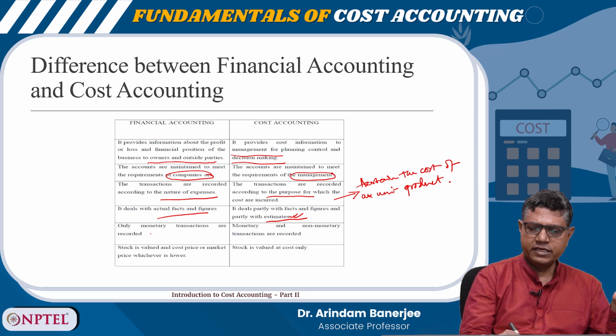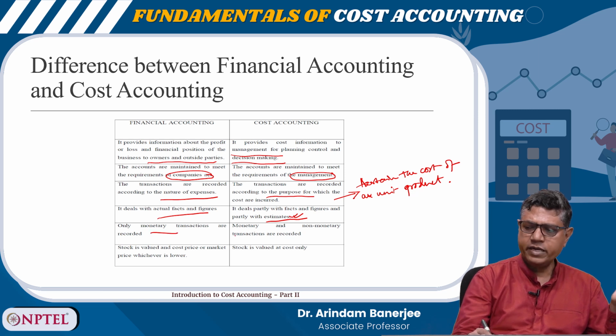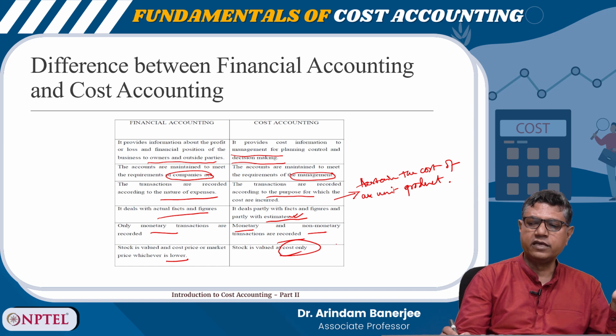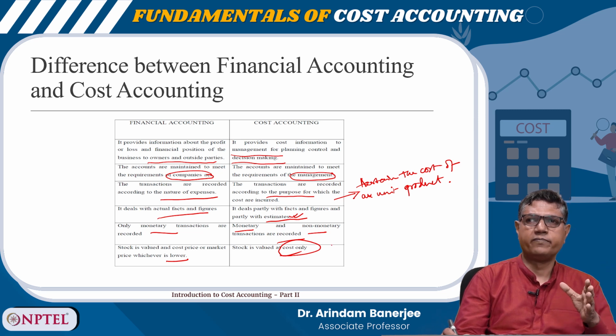Only monetary transactions are recorded in financial accounting. Monetary and non-monetary transactions are recorded under cost accounting. In financial accounting, stock is valued at cost or market price, whichever is lower. Stock is valued at cost only in case of cost accounting. So, these are the differences between financial accounting and cost accounting.